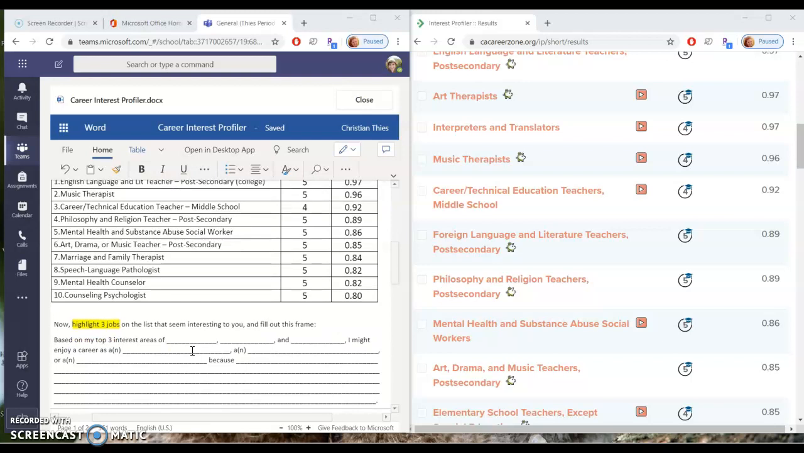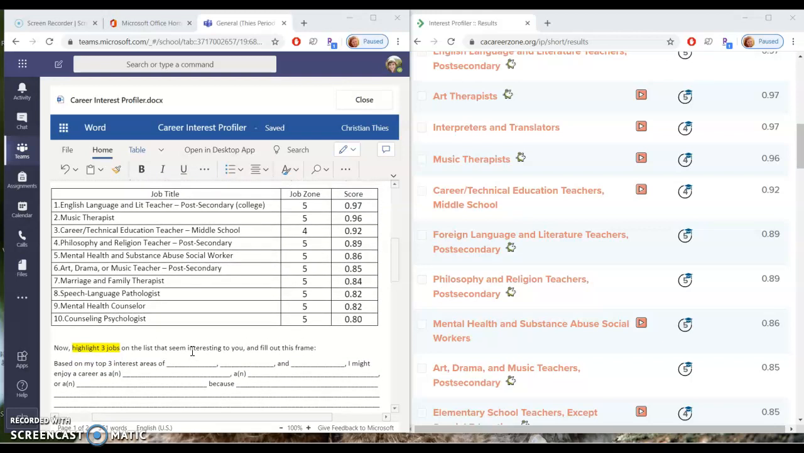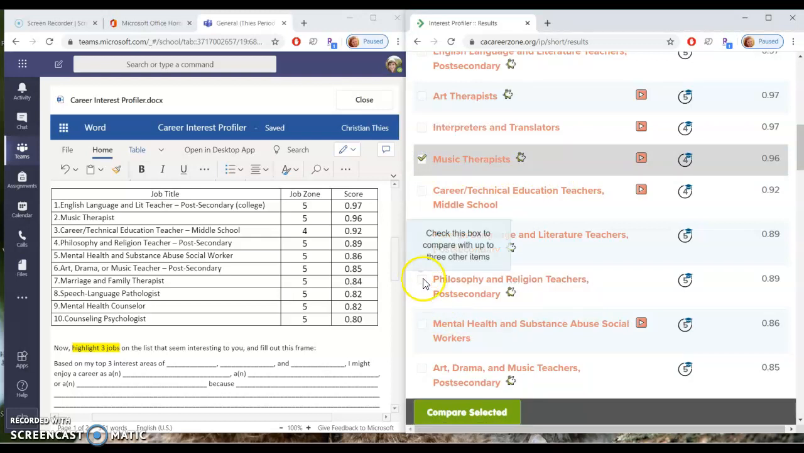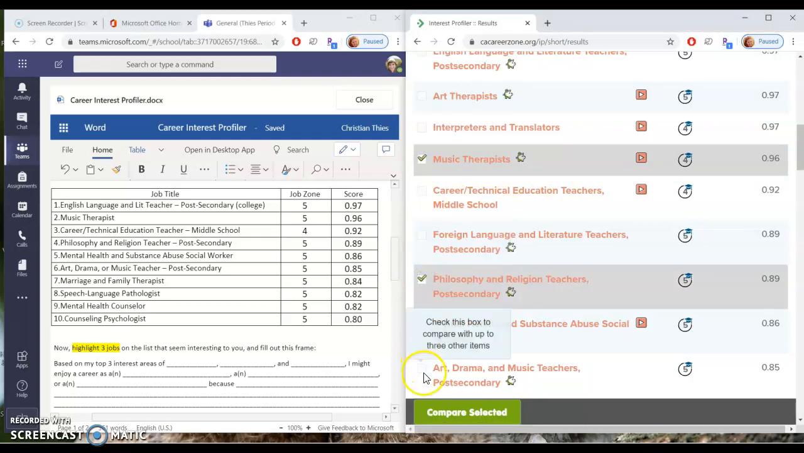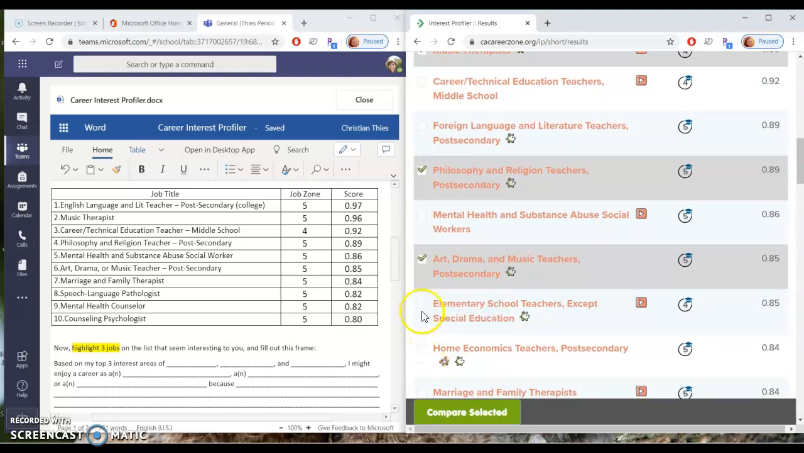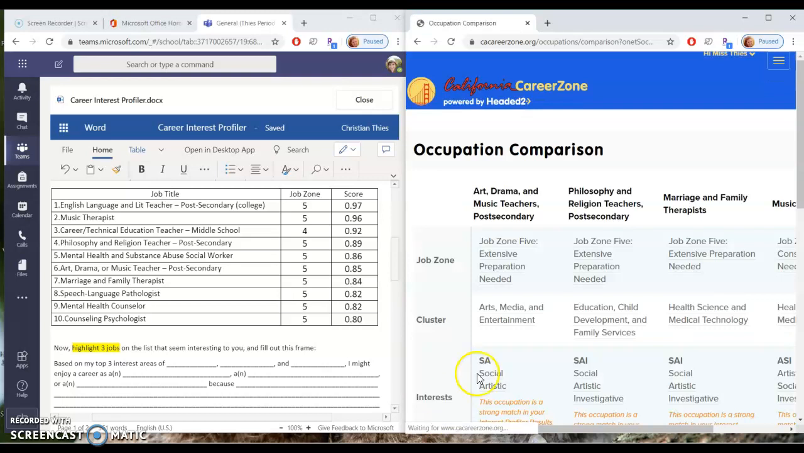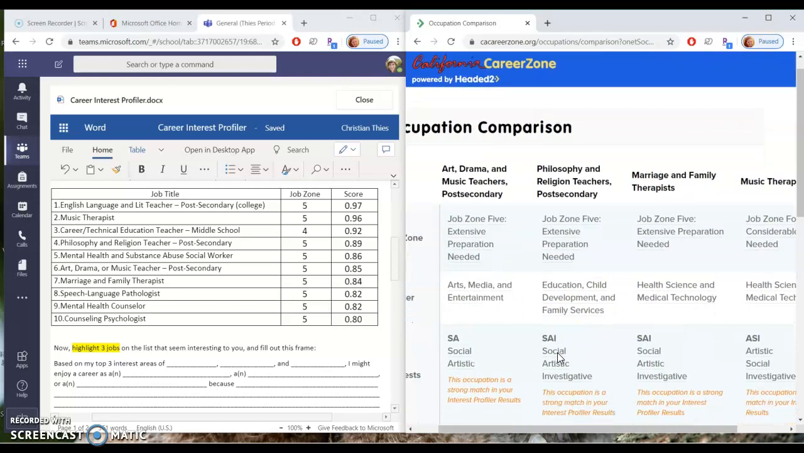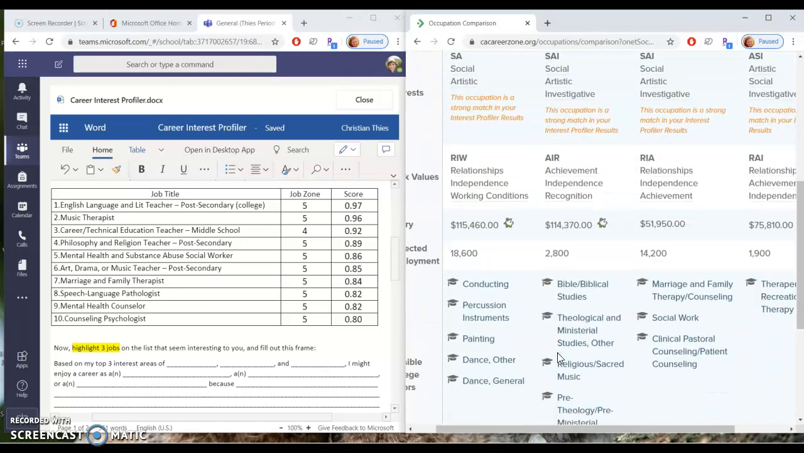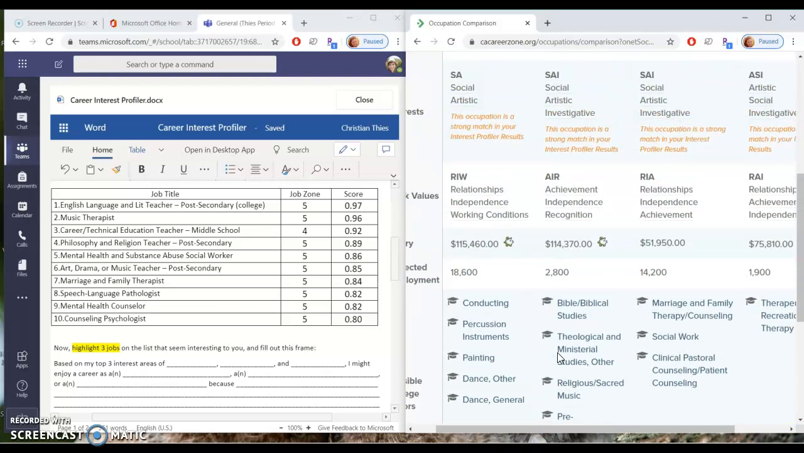Now it says, highlight 3 jobs on this list that seem interesting to you and fill out this frame. So 3 jobs out of here that I would find probably the most interesting. Now the way that you find out about that is maybe you can compare. Like I'll click on music therapist, philosophy and religion teacher, art, drama, music teacher, and marriage and family therapist. And I can compare the selected ones, and you can kind of see what some of those might be interested in.